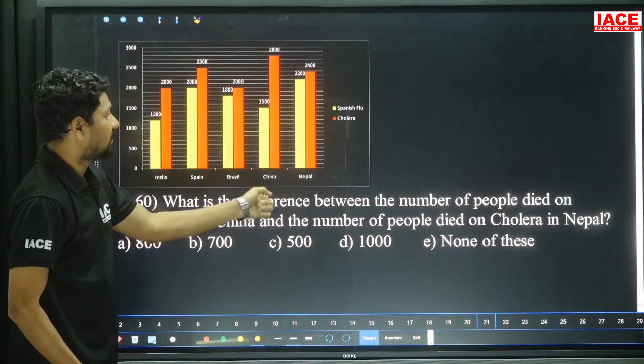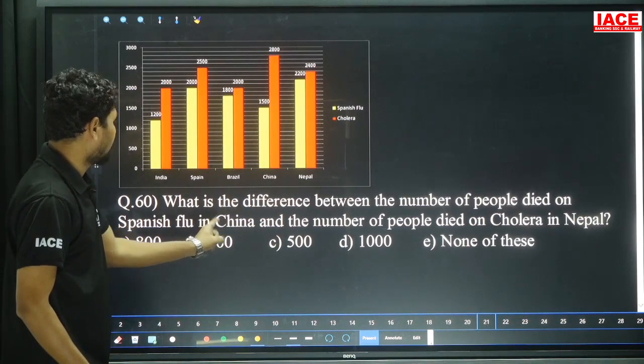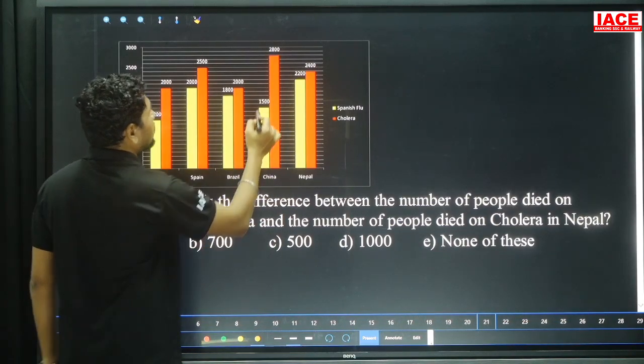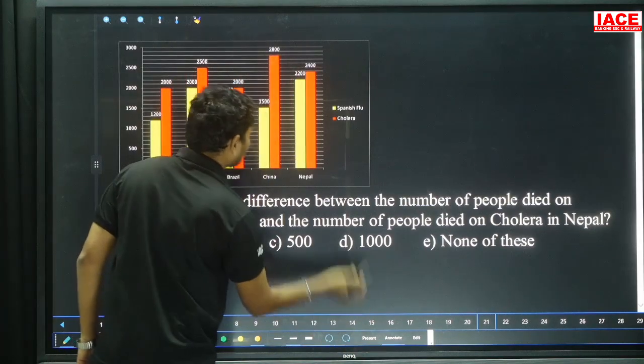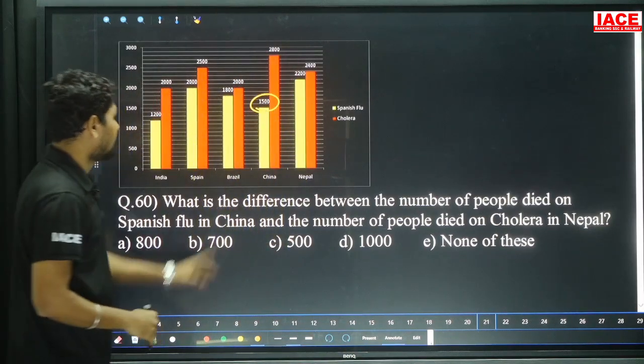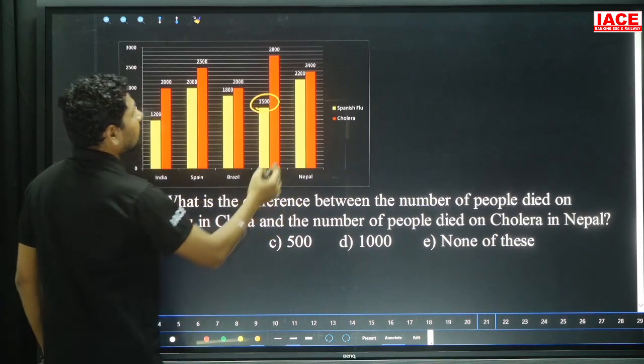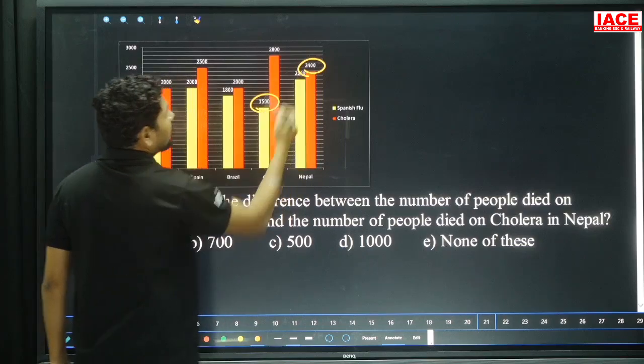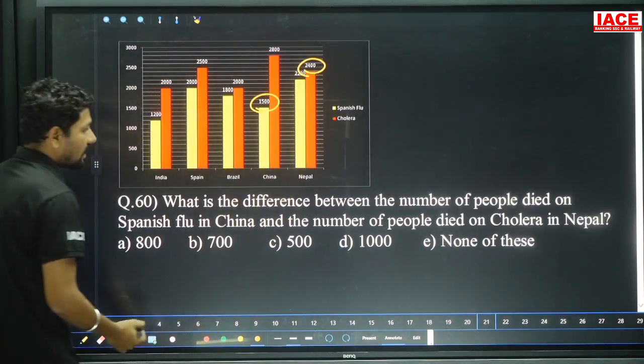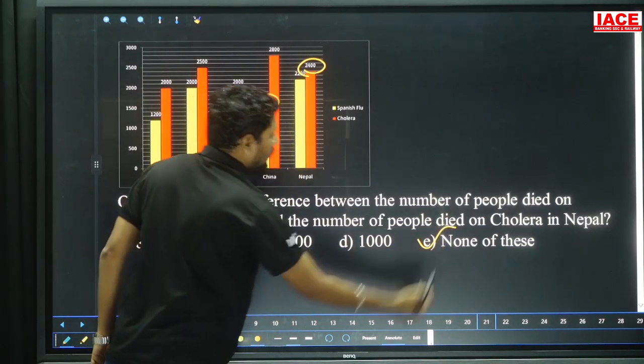What is the difference between the number of people died of Spanish flu in China, here 1500, and the number of people died of cholera in Nepal? Cholera in Nepal is 2400. 1500 to 2400 difference is 900. The option is none of these.